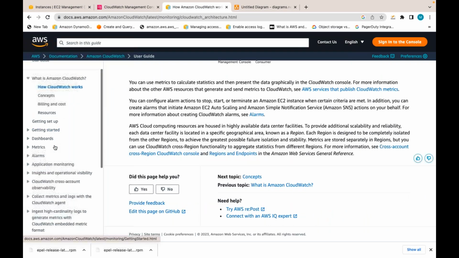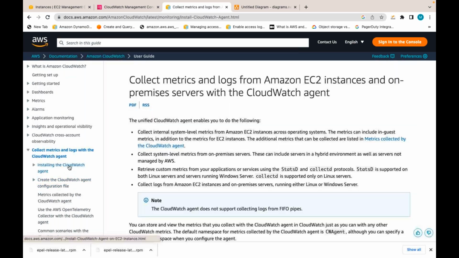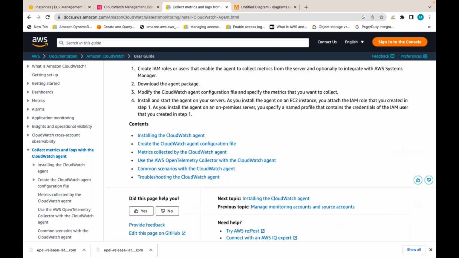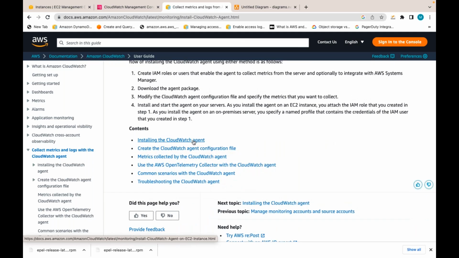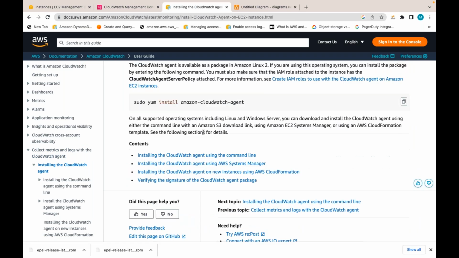All these details are given here: collect metrics and logs with the CloudWatch agent. So you can install the CloudWatch agent and gather the metrics from EC2 with its help. But this CloudWatch agent needs to be installed and configured. So instead of going through this document, let me explain how to install and configure the CloudWatch agent, and what is required for the agent to send the logs. We'll discuss.